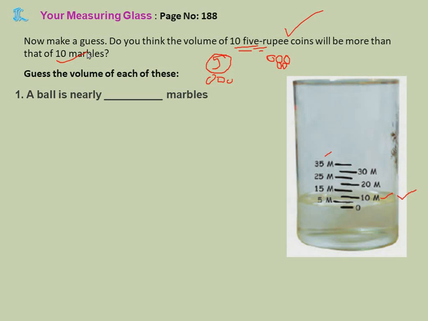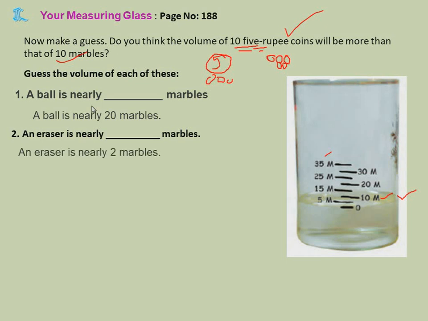A ball is nearly dash marbles. If I put a ball in this, our guess will be approximate, because I may consider it a small ball. You may put a big rubber ball or a small tennis ball or anything. As the ball differs, the volume will differ. If I take a normal ball, not a big basketball type one, like a cricket ball, and put that, the level might move nearly to 20 marbles. A ball is nearly 20 marbles. But if you put a small ball, will it move to 20 marbles? No.